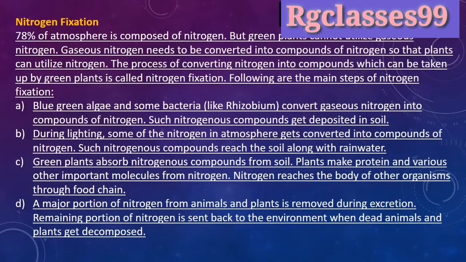So what is the nitrogen cycle? Read this if you want. One more thing I want to tell you: green plants absorb nitrogen compounds. It means we know that plants cannot access nitrogen gas directly. So nitrogen fixation is the process in which nitrogen gas is converted into nitrogen compounds, so the plants can easily take them in to process food.